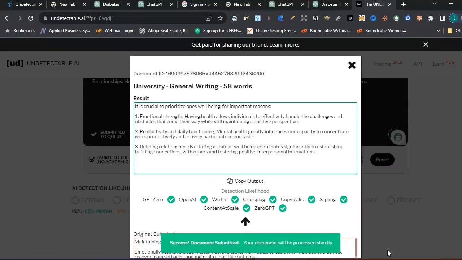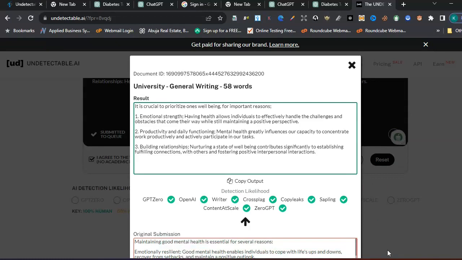Okay, look at this. How to prioritize one's well-being for important reasons. Maintaining good mental health is essential for several reasons. You see this. This is the original content. Maintaining good mental health is essential for several reasons. See, it is crucial to prioritize one's well-being for important reasons. You can see the way it paraphrased this, right? In fact, this is so interesting. It's one tool that makes your life very, very, very easy, right? And if you can make do with the 1,500 characters and go, you will actually enjoy it. Anytime you are able to purchase this.